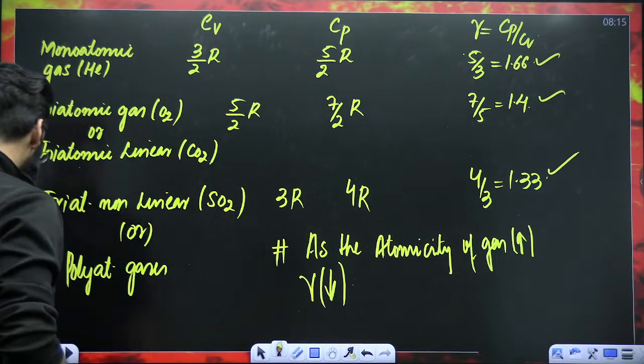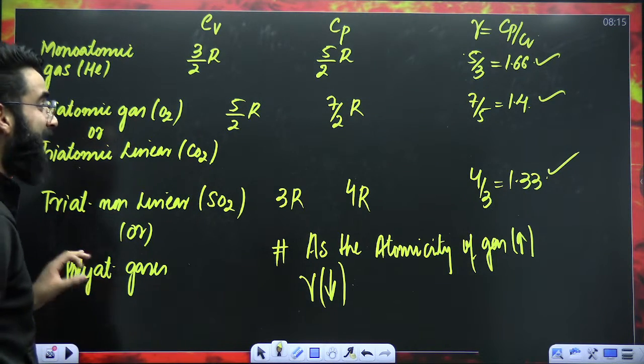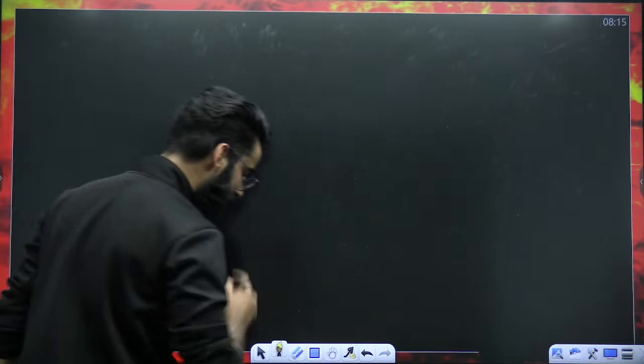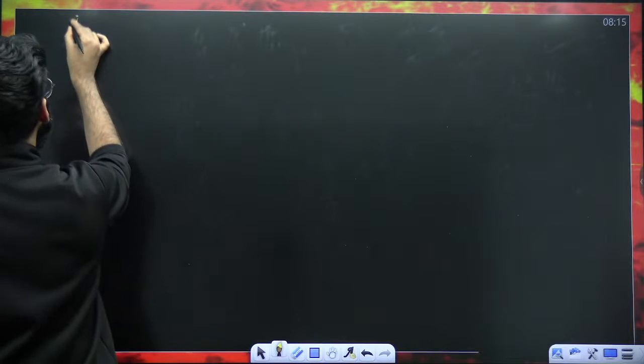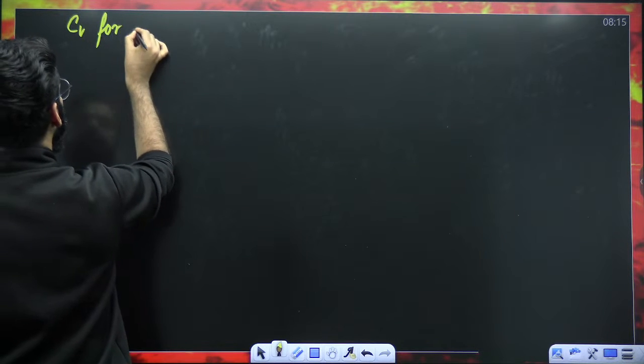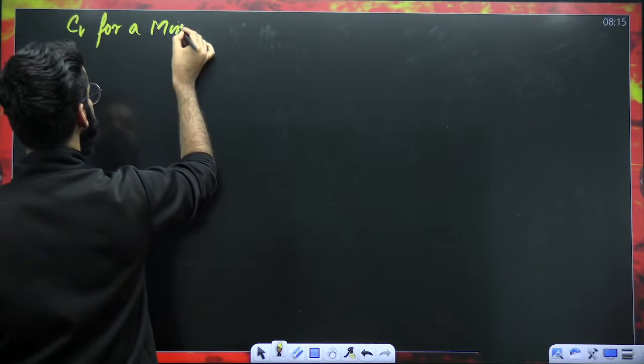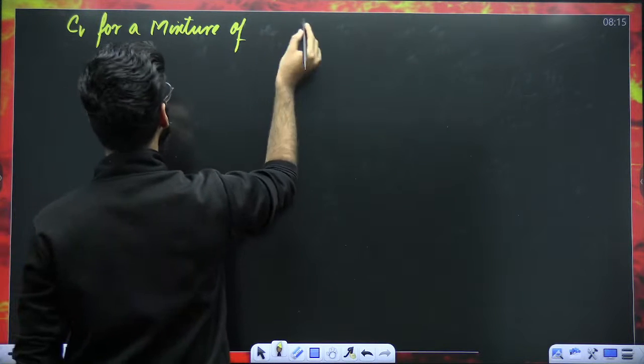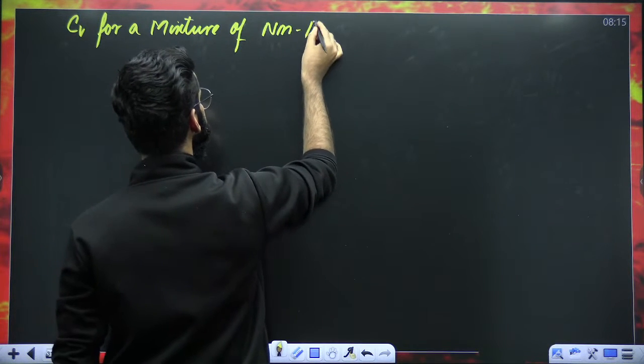Now, my dear students, before doing the questions, before talking about the actual stuff, there are a few more things. See, I'm writing Cv for a mixture of non-reacting gases. All these concepts I'll be using in the questions. Cv for a mixture of non-reacting gases.